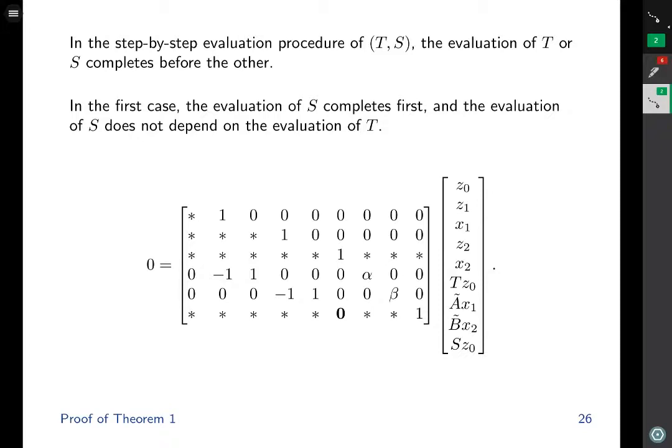In the step-by-step evaluation procedure of T, S, either T is evaluated before S or S is evaluated before T. As our first case, consider the case where S is evaluated before T. In this case, the evaluation of S does not depend on the output of the evaluation of T. And this structure is reflected in this linear system through this 0. The last row defines the output of S, and S is defined as a linear combination of the previous information. And in this linear combination, there is no contribution of the output of T because S is evaluated before T.